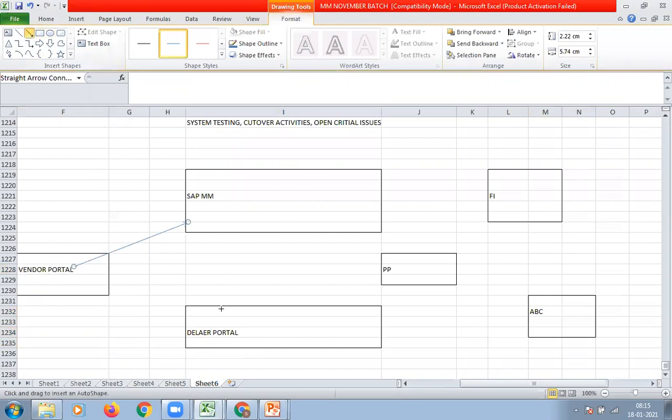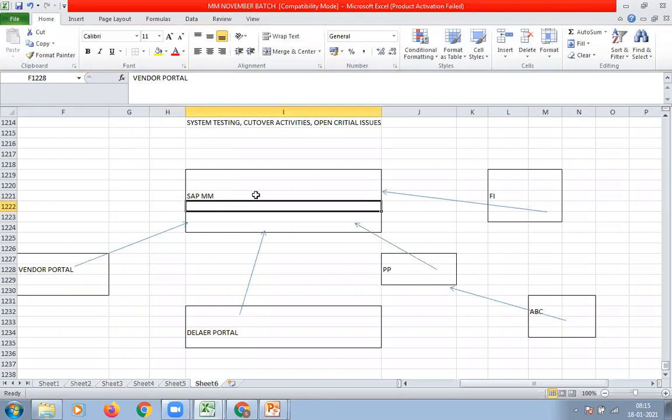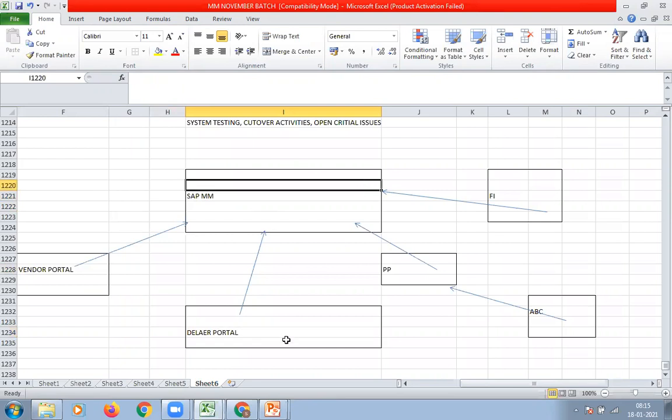all these applications to make sure that they are working together as a single system. The data has to flow from the vendor portal to MM, dealer portal to MM, dealer portal to PP, ABC application to PP, PP to FI.